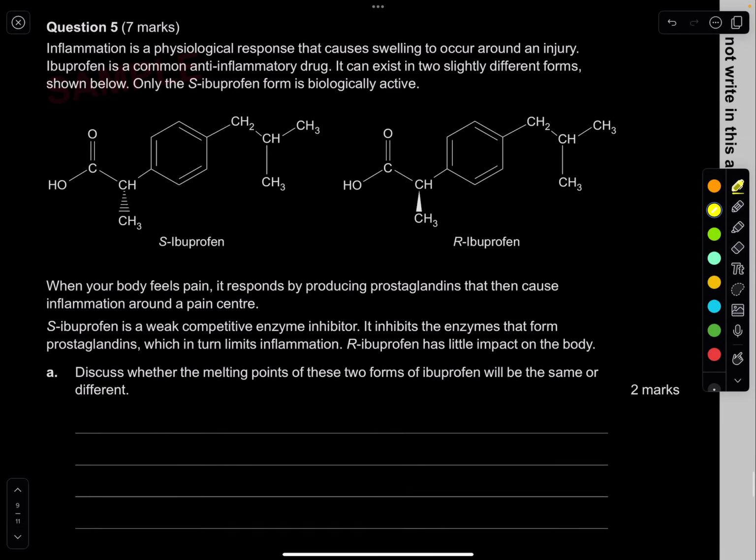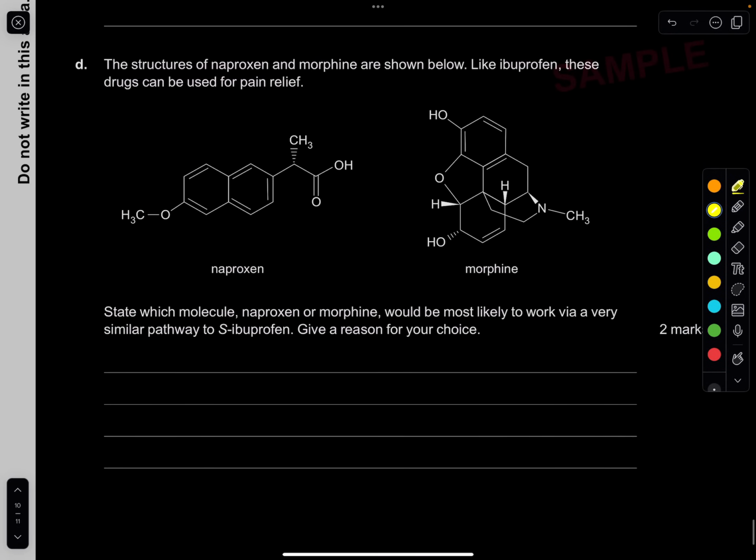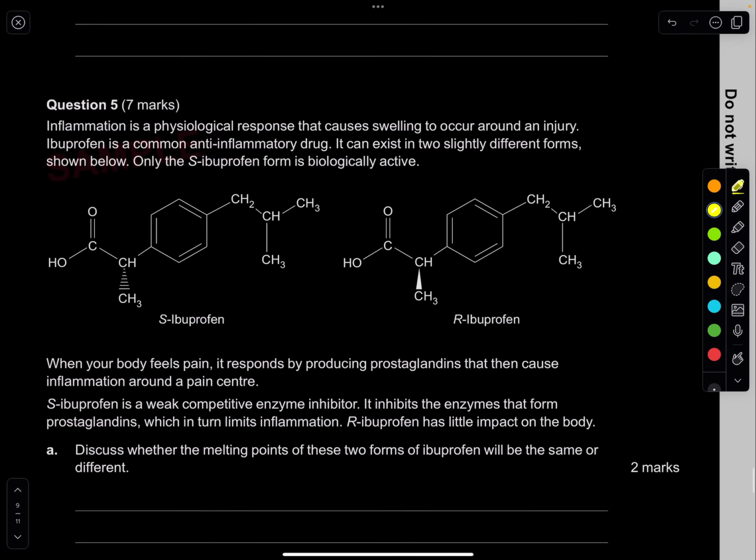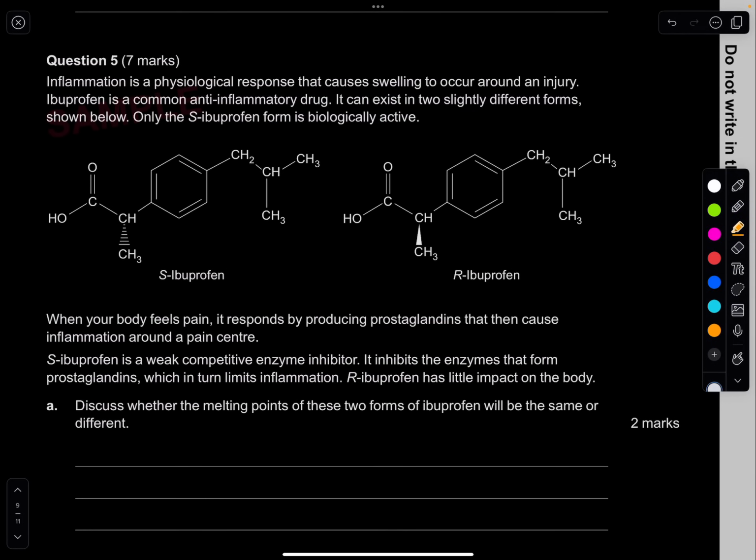Question 5. This is the last question, and I think this looks like some medicinal chemistry. Not too bad. Let's have a smash at this. It says inflammation is a physiological response that causes swelling to occur around an injury. Ibuprofen is a common anti-inflammatory drug.